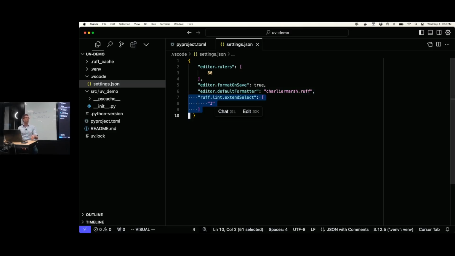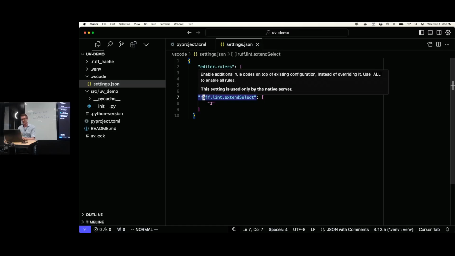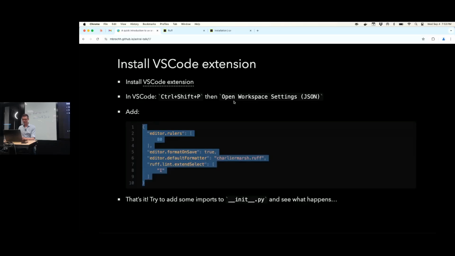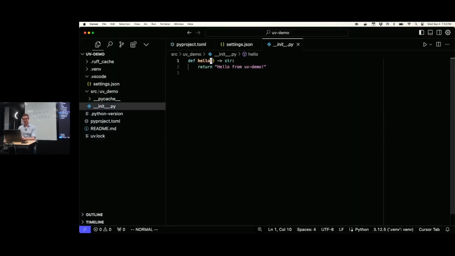And so Ruff can also sort your imports. There is a Visual Studio plugin called iSort that some of you might be using, and Ruff has the same functionality as iSort. I couldn't figure out how to make it sort the imports when I press save. That somehow doesn't work. But I'm showing you this workaround here. By setting this setting here, we are kind of enabling the iSort capabilities, and now I will show you how that looks. Okay, so let's see. We have the Ruff linter now, right? Let's put some very long code over here. So this is more than 80 characters. If I press save, it makes it so that it's less than 80 characters, right?